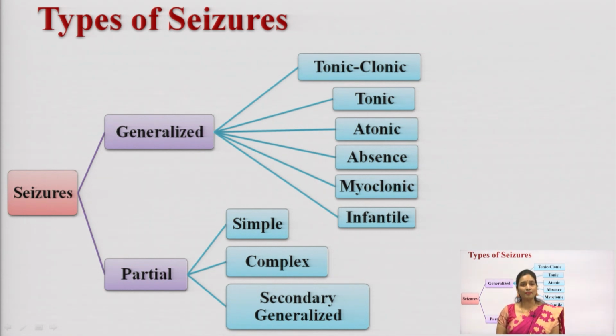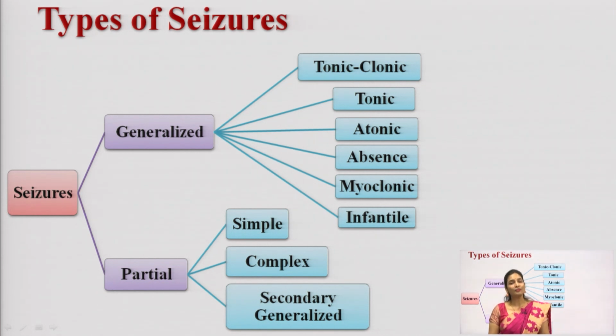Seizures have been classified mainly into two types: generalized seizures and partial seizures. The generalized seizure is further classified into tonic-clonic, tonic seizures, atonic seizures, absence seizures, myoclonic seizures and infantile seizures. All these come under generalized seizures. And what about the partial seizures? Partial seizures are further classified into simple partial seizure, complex partial seizure and secondary generalized partial seizure.